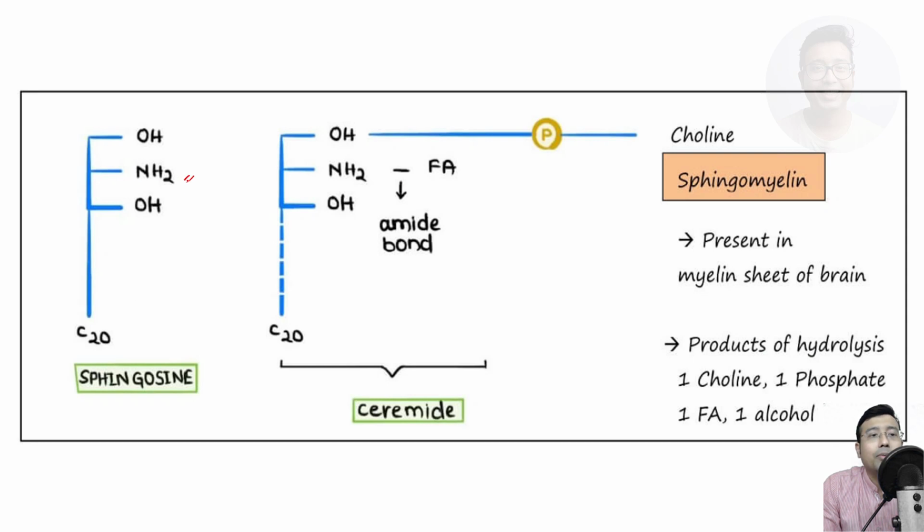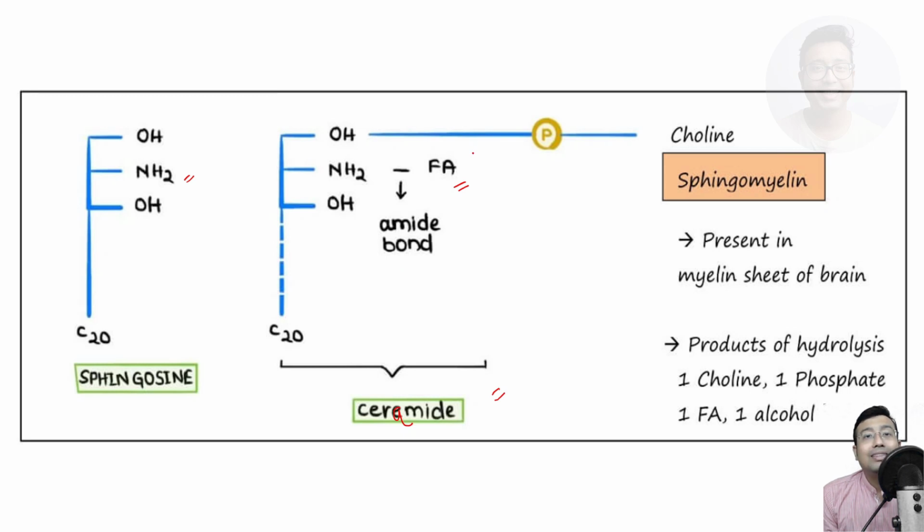Okay, there's an amino group and there are 20 carbons, right? So when this sphingosine combines with a fatty acid, this is known as ceramide. Okay, there's a spelling mistake. It will be ceramide, C-E-R-A-M-I-D-E, right? So sphingosine plus fatty acid makes ceramide.